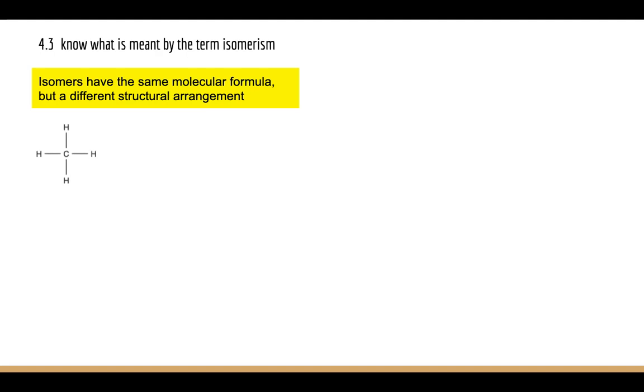The simplest alkane is methane. It's got 1 carbon, 4 hydrogens. There is only one way of putting those together, so it can't have different structural arrangements. So methane has no isomers.